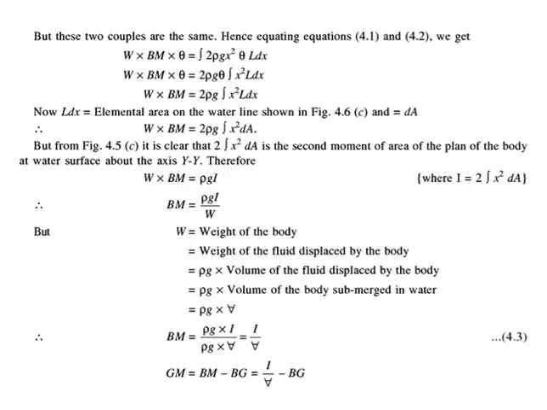So that's what we are going to do. GM is equal to BM minus BG, and you know BM is moment of inertia by volume, minus BG. BG is the distance between the center of buoyancy and the center of gravity. If the body is symmetric, the center of gravity will be at half the height of the body, and the center of buoyancy is exactly half the height of the body in the fluid. So you can easily find BG. So I by V minus BG.